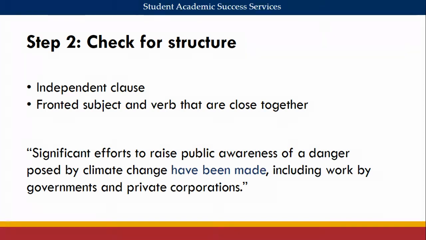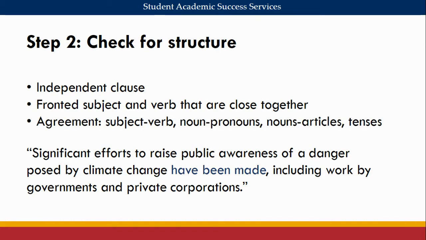The final consideration for this part of the checklist is about agreement. In linguistics, agreement refers to the alignment of words in a sentence based on number or gender. For example, we say, "He walks" with an S, but "they walk" with no S. This is an example of subject-verb agreement.